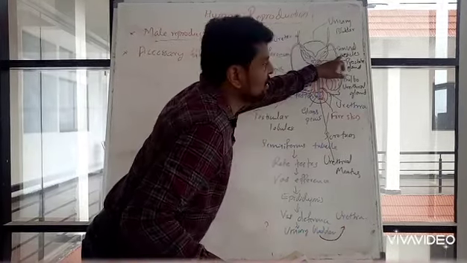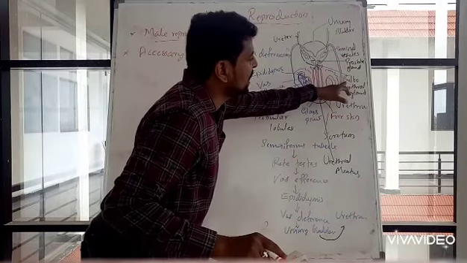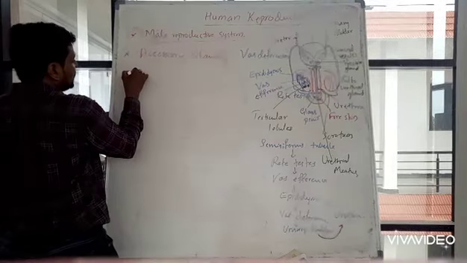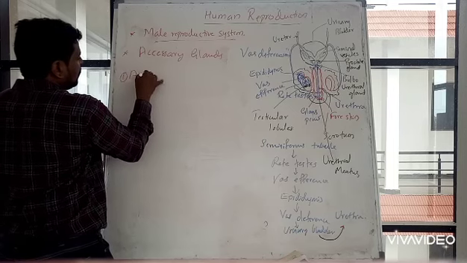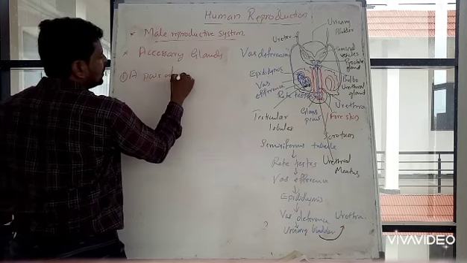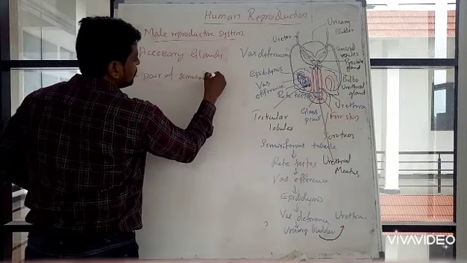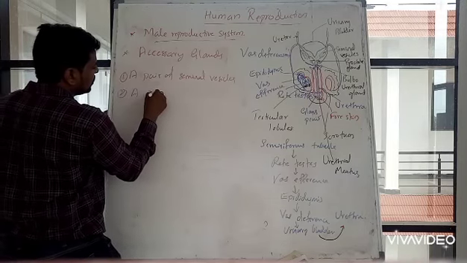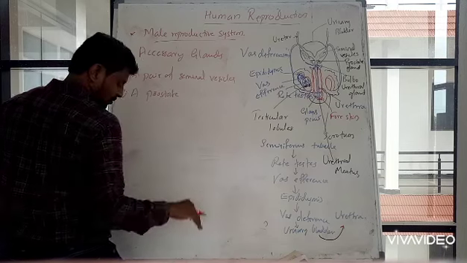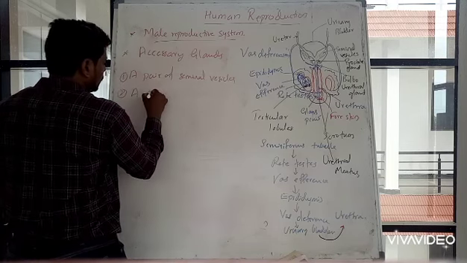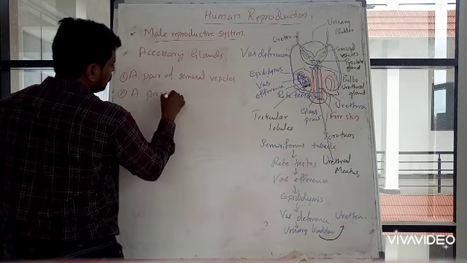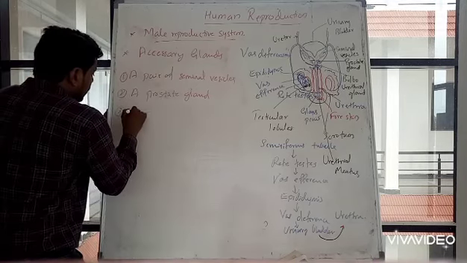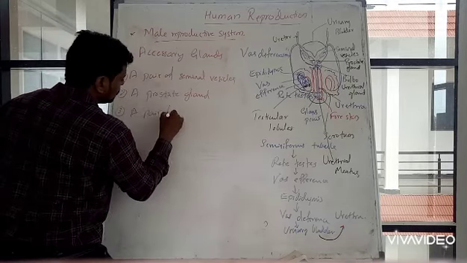First, a pair of seminal vesicles, second, a prostate gland, and third, a pair of bulbourethral glands.